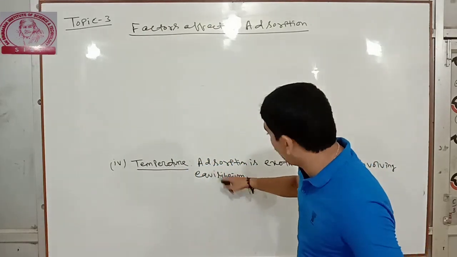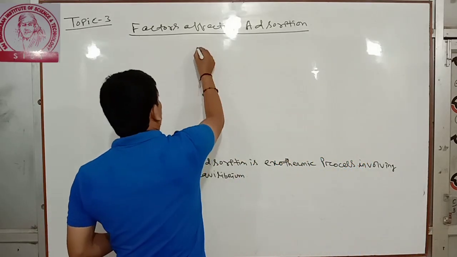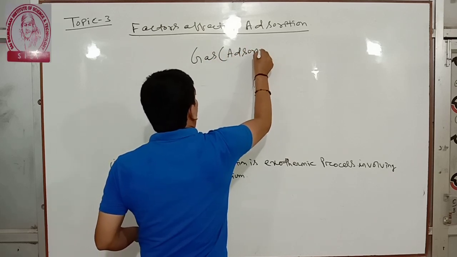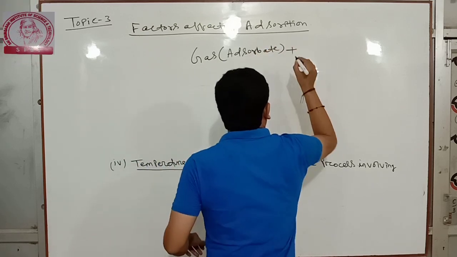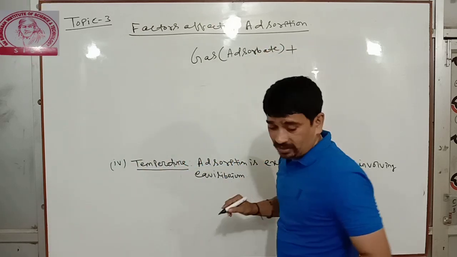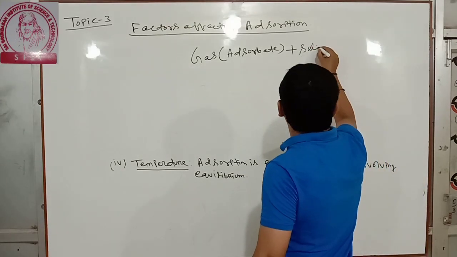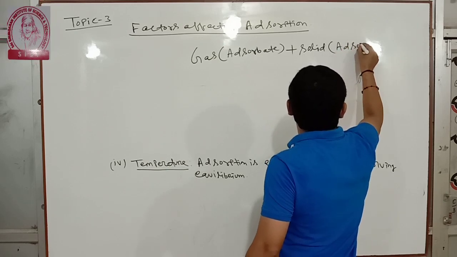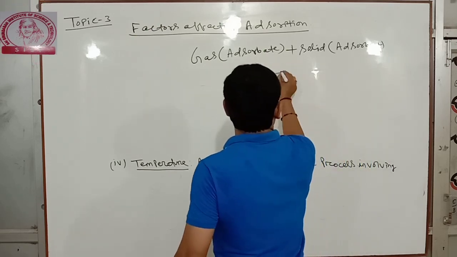So adsorption is exothermic process involving equilibrium. We will discuss that thing. Suppose gas is the adsorbate. Gas will adsorb on the solid. Suppose solid charcoal, solid clay, or solid metal. That is the adsorbent. Next, this is the equilibrium side.